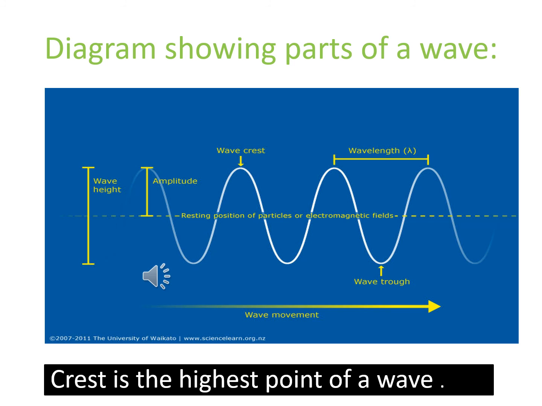So the diagram here shows us the parts of a wave. I told you we can call them parts of a wave, or properties of a wave, and so on. So we have the wave height, the wave crest, the wavelength, the wave trough, the amplitude, and you can see that line in the middle. That means the waves are at rest, with no movement at all at that point.